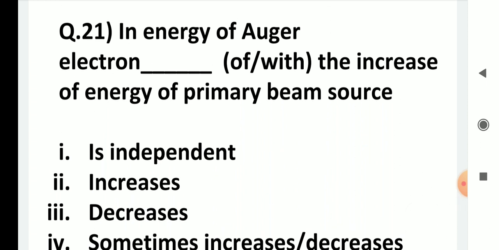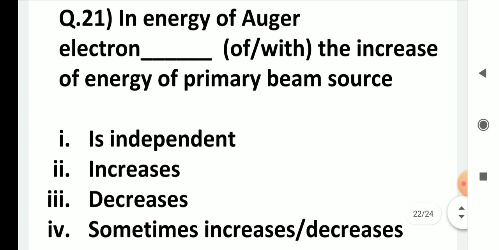The energy of Auger electron, the answer is independent of the increase of the energy of the primary beam source. That means if the primary beam source energy is increased, the energy of the Auger electron will not increase. It is independent. Okay, energy of the Auger electrons which are produced in Auger electron spectroscopy, it doesn't increase or decrease with the increase in the energy of the primary beam. It is independent.